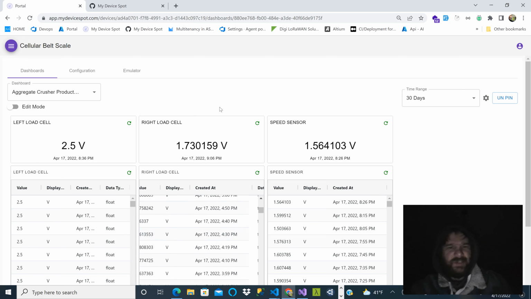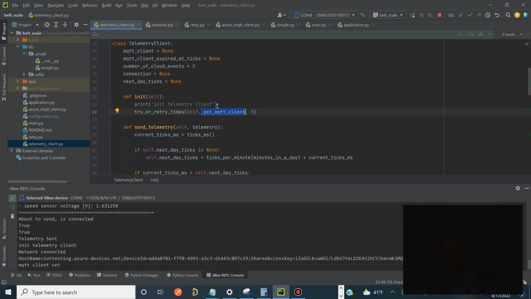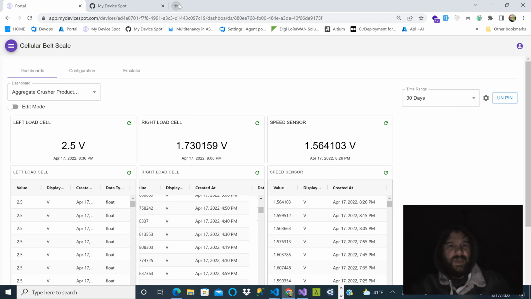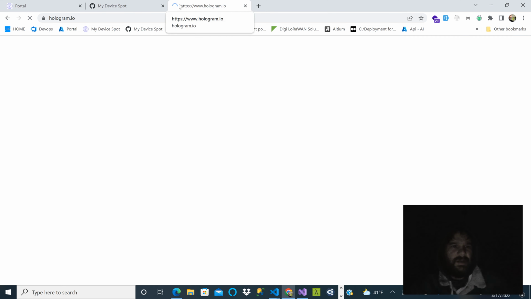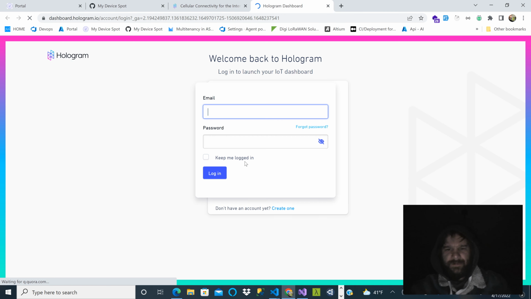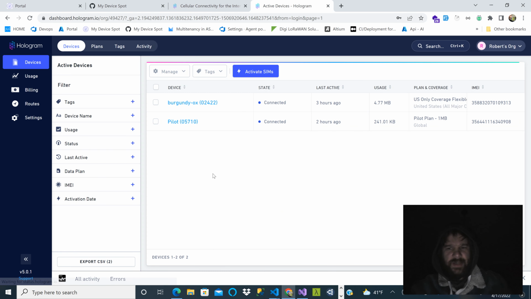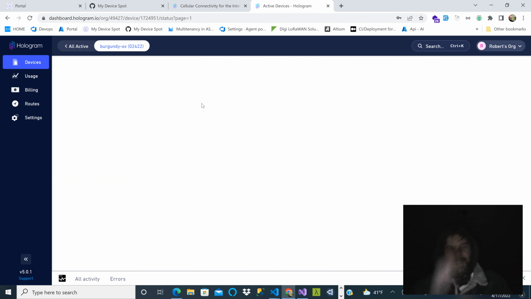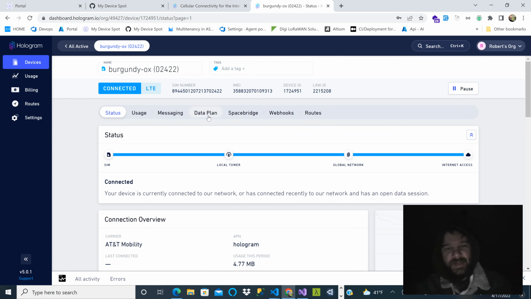We're going to keep endurance testing this and see if it can reliably transmit data for weeks at a time. We're using Hologram for our SIM card and cellular service, and kind of endurance testing Hologram too, and everything's going great.